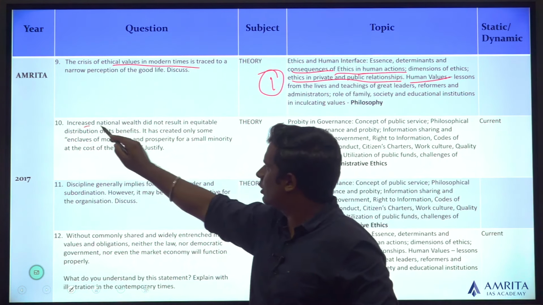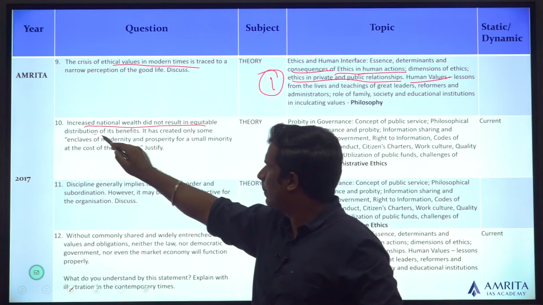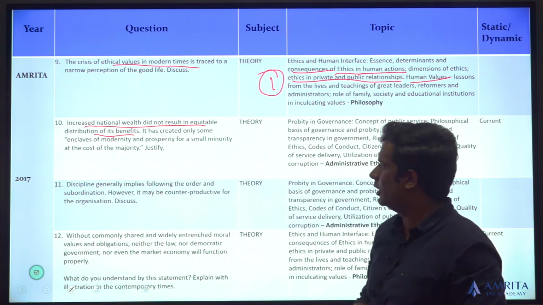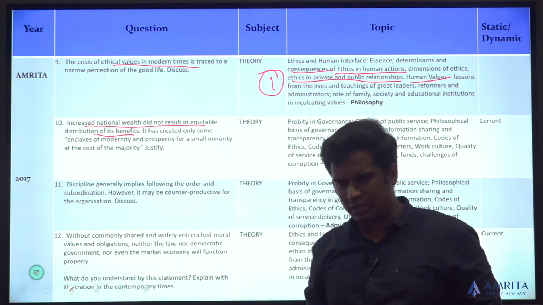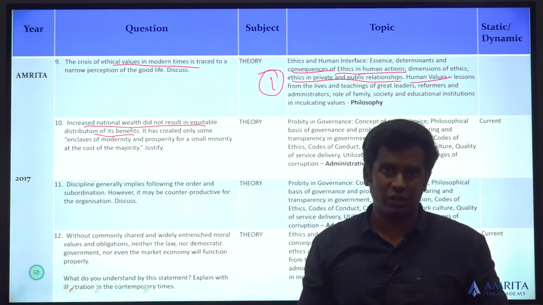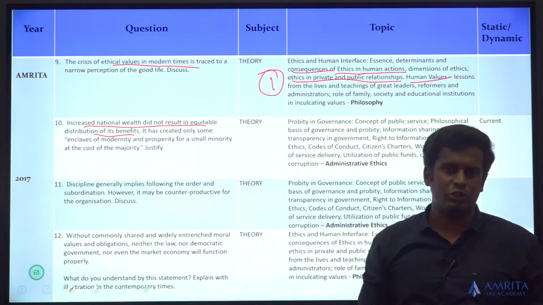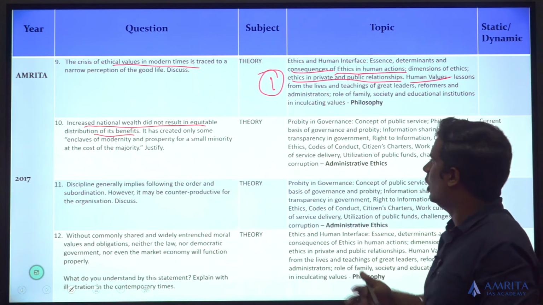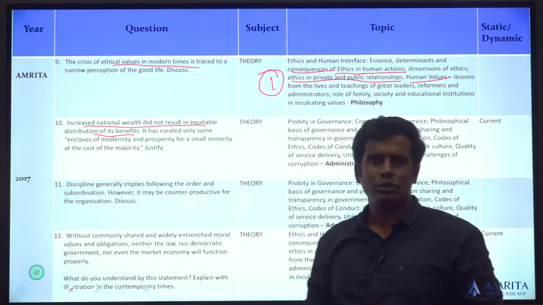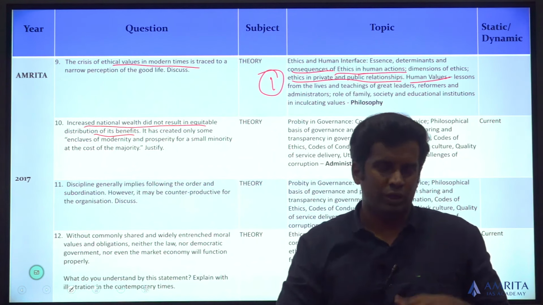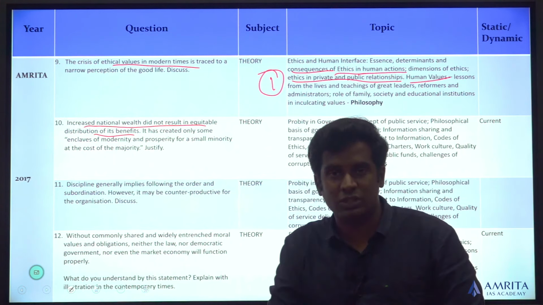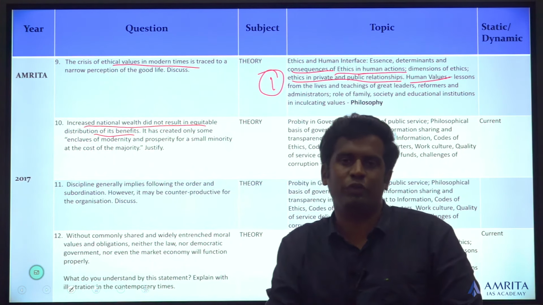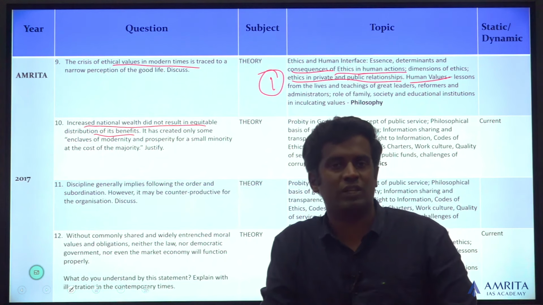Increased national wealth did not result in equitable distribution of benefits. It has created only some enclaves of modernity and prosperity for a small minority at the cost of majority. This question is a bit difficult. Why? There is no keyword as such you can take from this question, because it just talks about modernity and prosperity. So the question says that the national wealth which has occurred has been relegated to a few, while the rest are left with nothing. So it talks about national wealth.